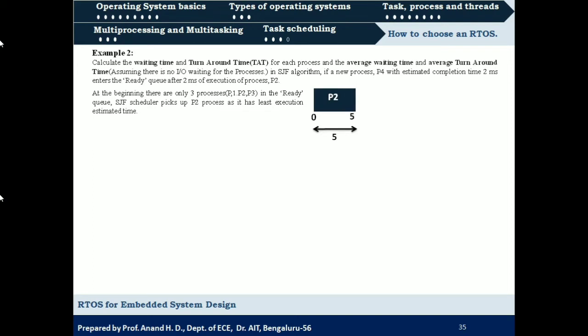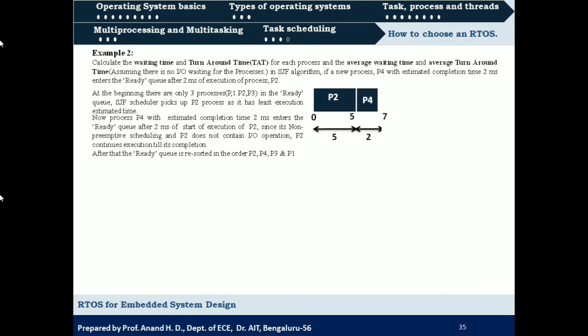Since it is non-preemptive, once a task is scheduled, it will not be preempted till its completion of execution, right? So even though one more new process has entered the ready queue with much lesser completion time, that is 2 milliseconds is lesser than 5 milliseconds, since P2 has already been scheduled and this is non-preemptive scheduling, P2 will be allowed to complete its execution. After that, the remaining processes are P4, P1 and P3, and out of those, P4 has minimum completion time, that is 2 milliseconds. So that will be scheduled for execution, right?